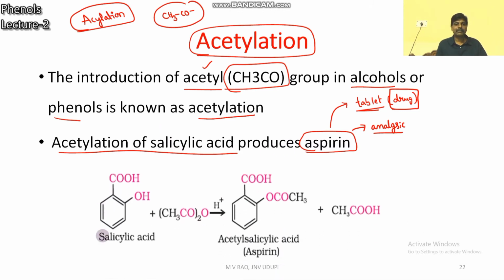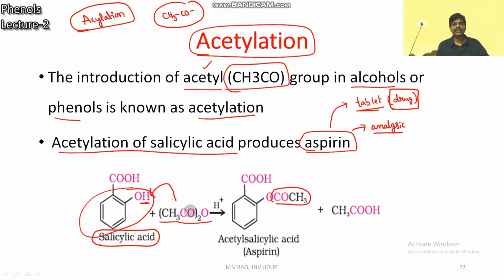So you take this compound, salicylic acid. Up to this one is phenol. If an extra COOH is there, it is called salicylic acid. Now the CH3CO group is introduced instead of H. This H is replaced with CH3CO. Then acetyl came. For salicylic acid, acetyl is introduced, so acetyl salicylic acid. The common name is aspirin. Acetyl salicylic acid is called aspirin.